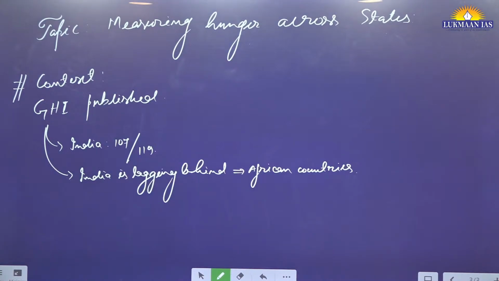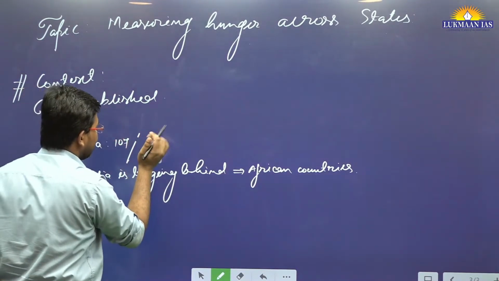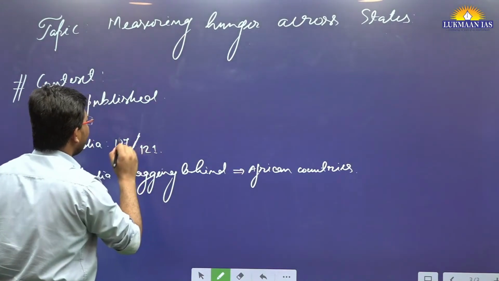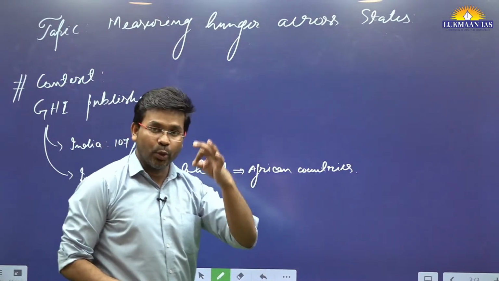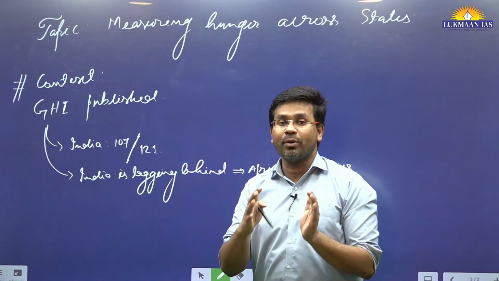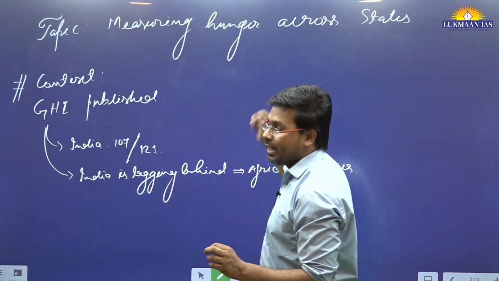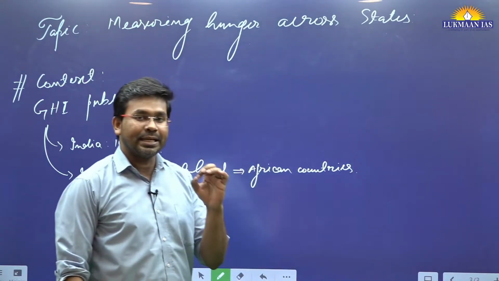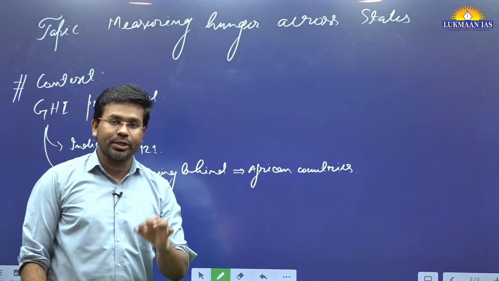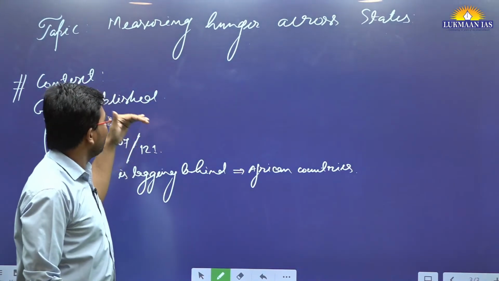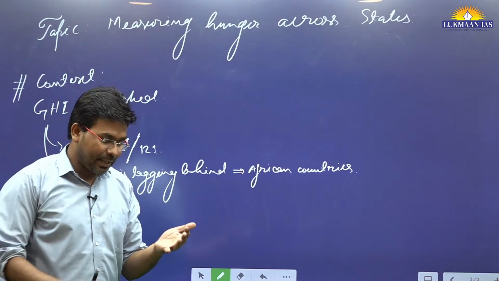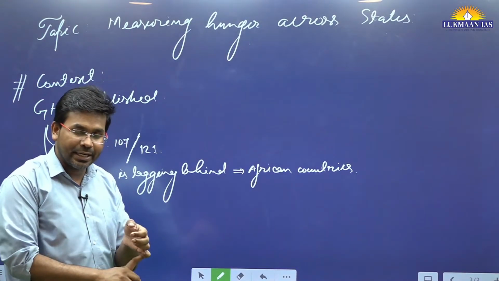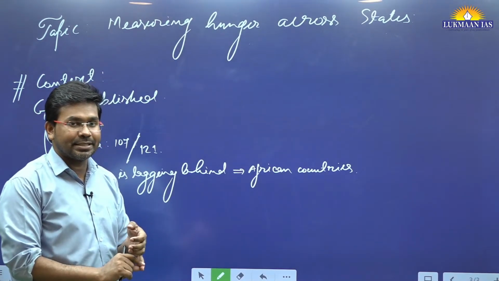It says that this Global Hunger Index has ranked India 107 among 121 countries. So India is not performing well in the Global Hunger Index. India's ranking has consistently declined, and it shows that India has a huge number of people who fall under the hunger category. They are either malnourished or undernourished, or there is child wasting, child stunting and so on.